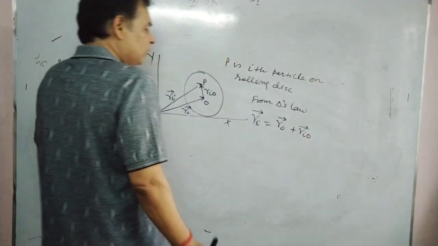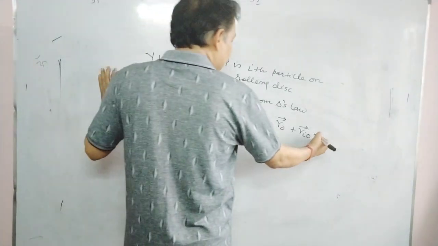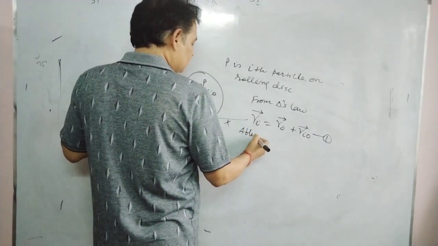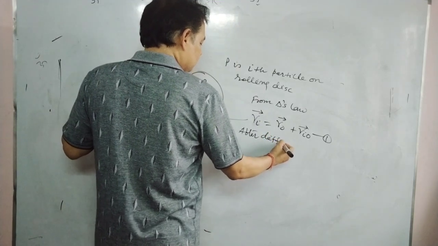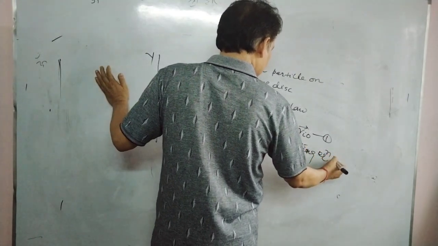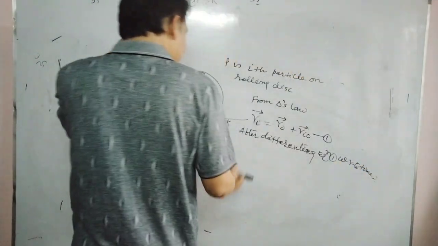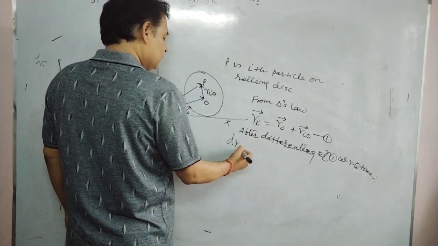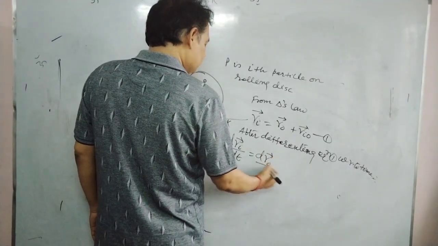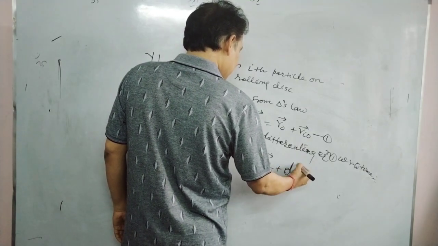When we differentiate this with respect to time, both sides, we have dri by dt equals dr naught by dt plus d ri naught by dt.